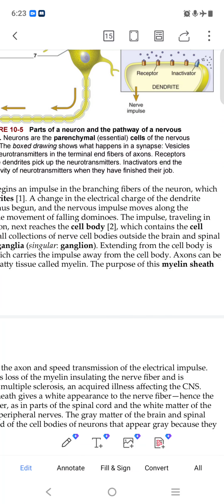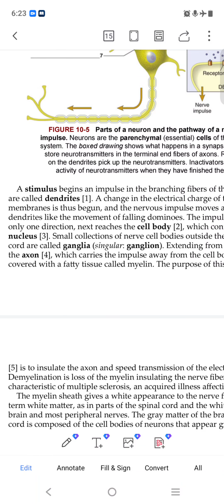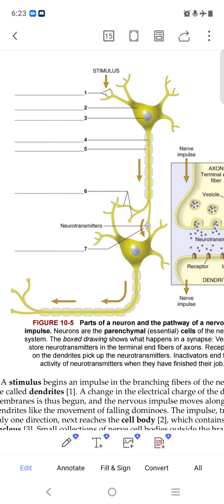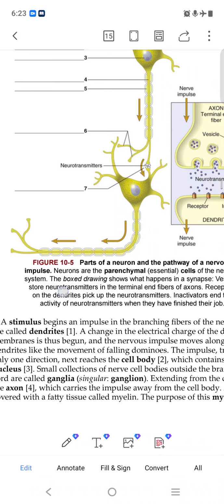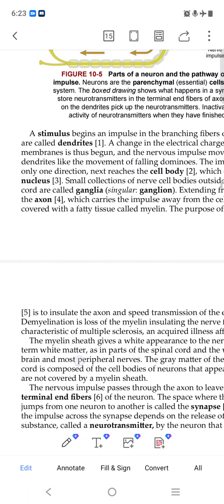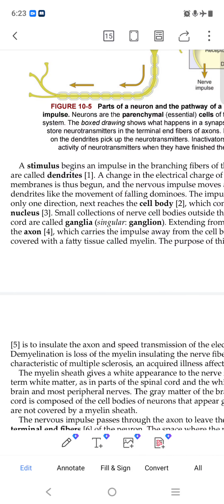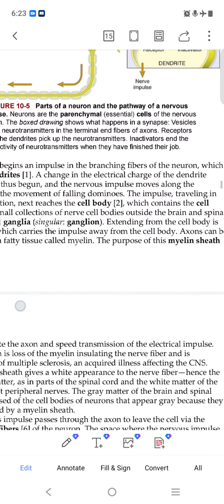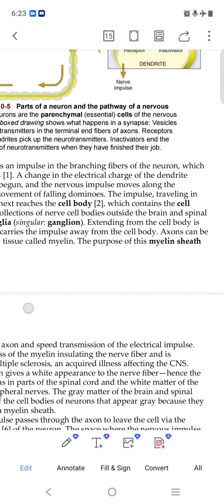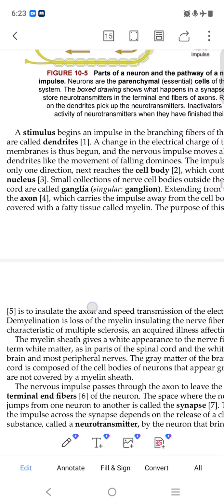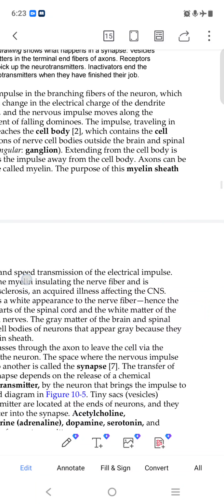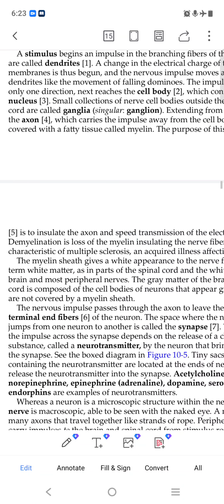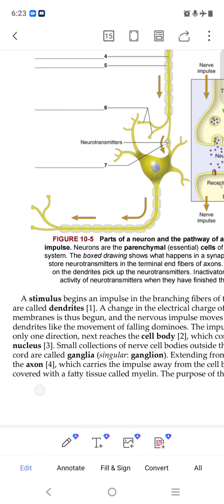So extending from the cell body is the axon. Okay, this is the axon. It helps in transmitting, carrying the impulse away from the cell body. They are taking the impulse to the next level. Axons can be covered with fatty tissue. Number five is the myelin sheath.